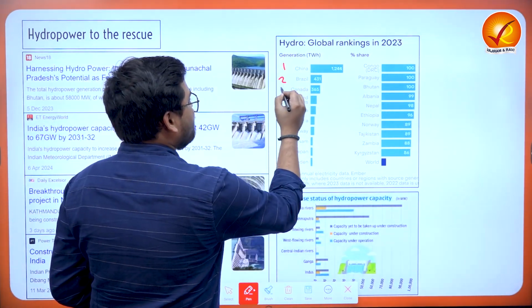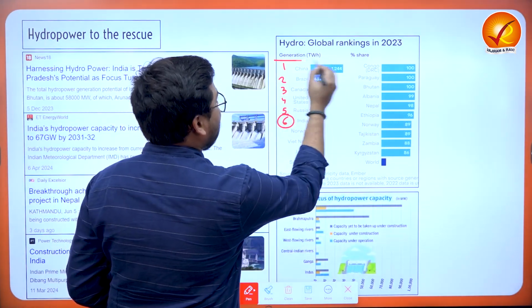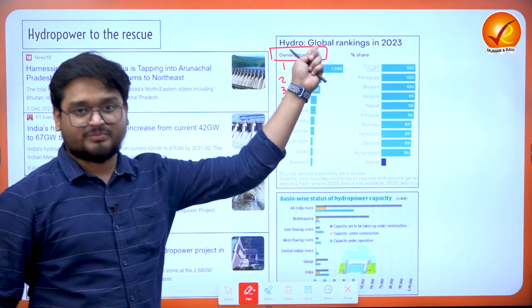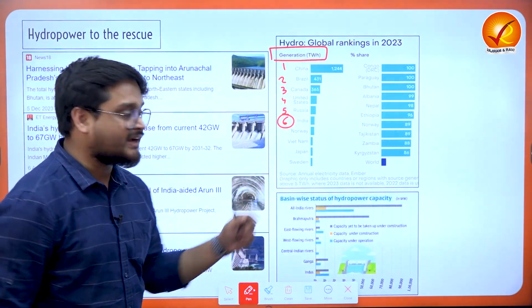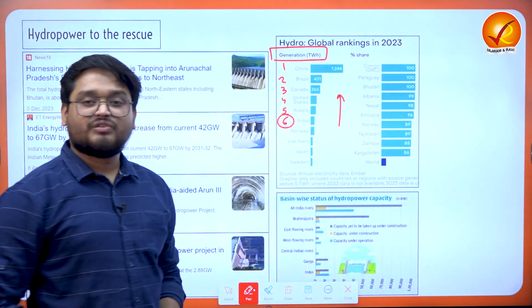And when we talk about the global ranking of hydropower generation, we find that India is at 6th place when it comes to generation of electricity by hydropower. Now it is actually very little. That is why we have to understand that India wants to increase this over a period of time.